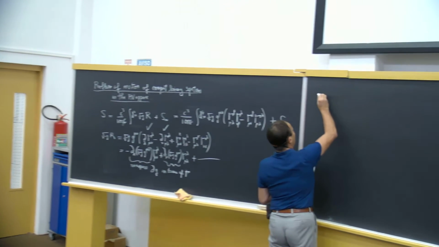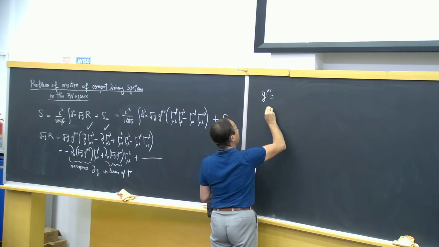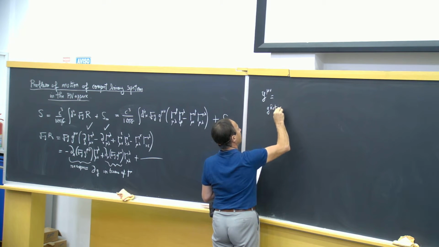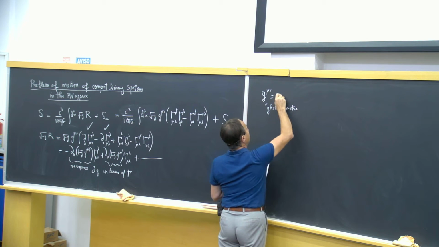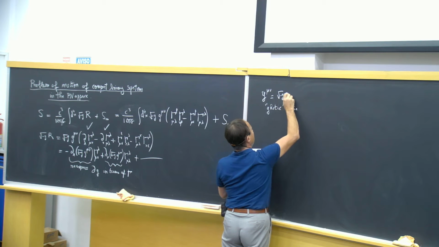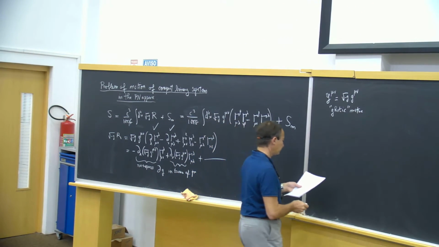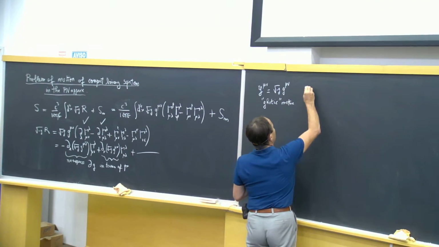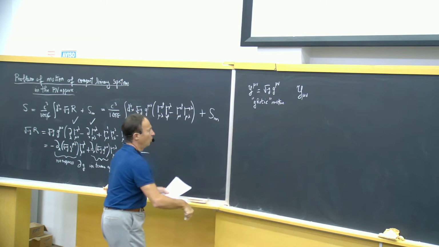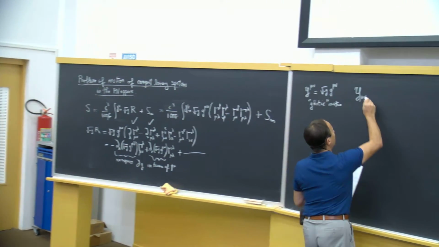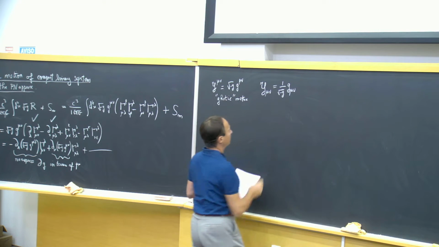It is useful to introduce also the Gothic metric, defined to be square root of minus g times the inverse metric, g^{mu nu}, the contravariant metric, and the inverse of the Gothic metric with lower indices is 1 over square root of minus g times the covariant metric g_{mu nu}.